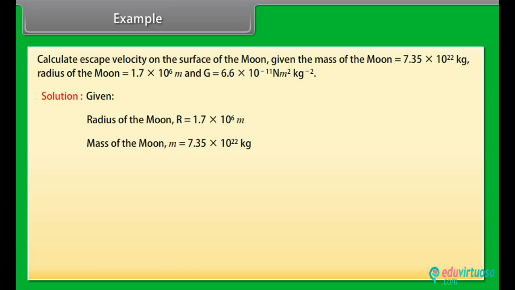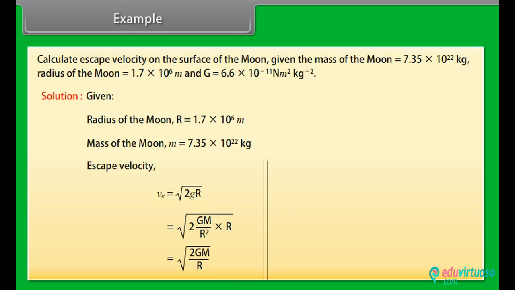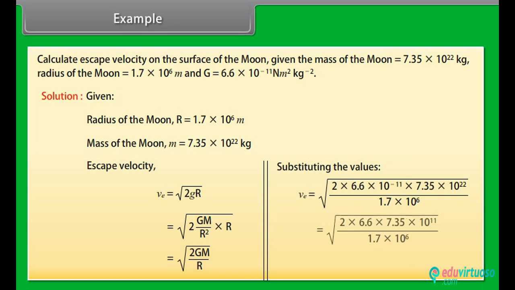Mass of the moon M is equal to 7.35 into 10 to the power 22 kilogram. Escape velocity is equal to under root 2gR. By putting the value of g, we get escape velocity is equal to under root 2GM upon R. By substituting the values, we get escape velocity is equal to 2.4 into 10 to the power 3 meter per second.